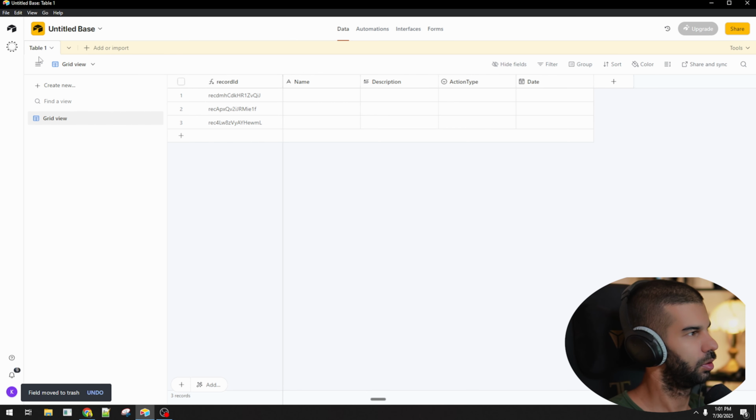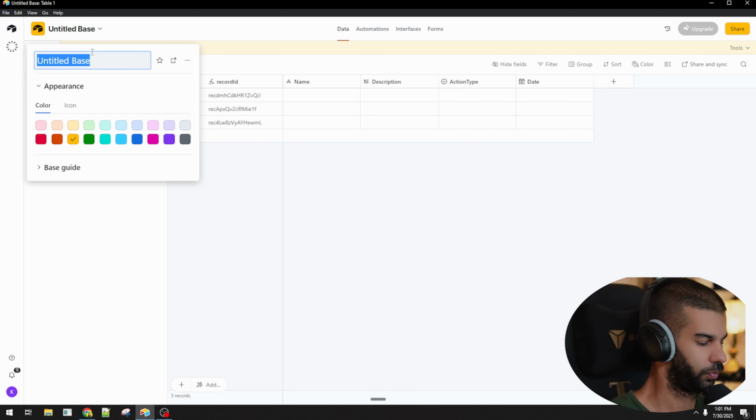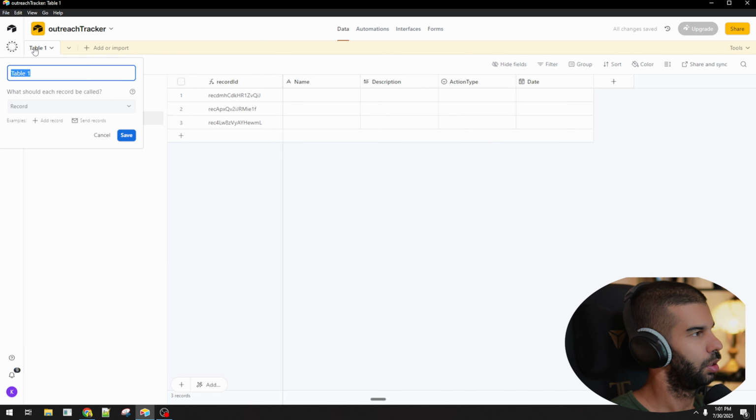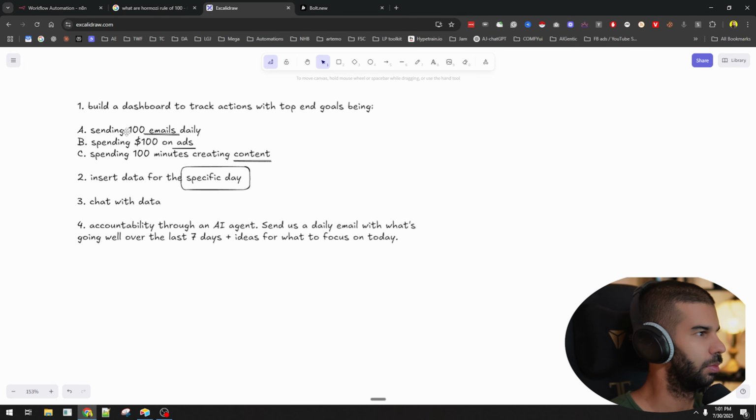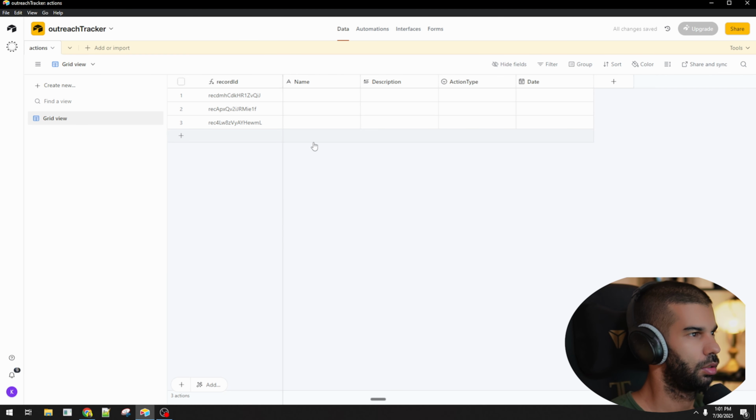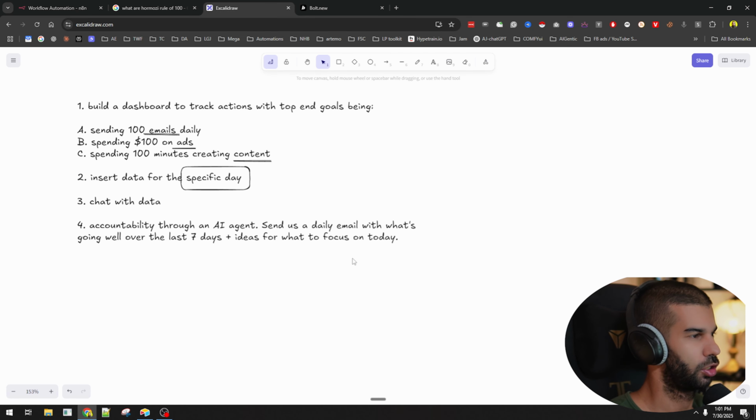What else do we need? Let's just call this the outreach tracker. And let's call these the actions, because we might need to have additional data and tables. So, yep, based on that, let's just generate some sample data.